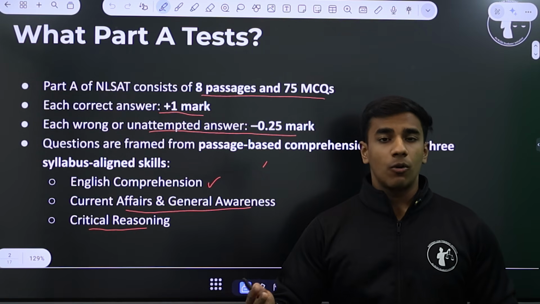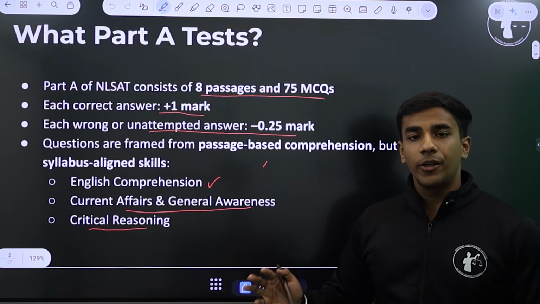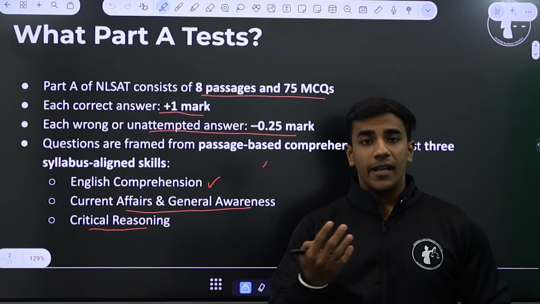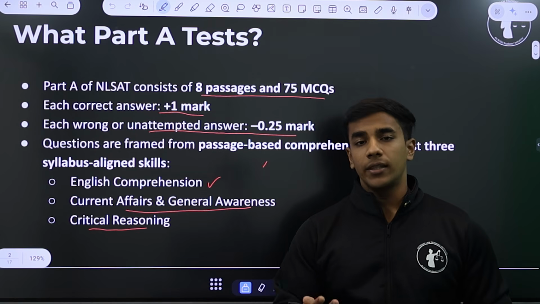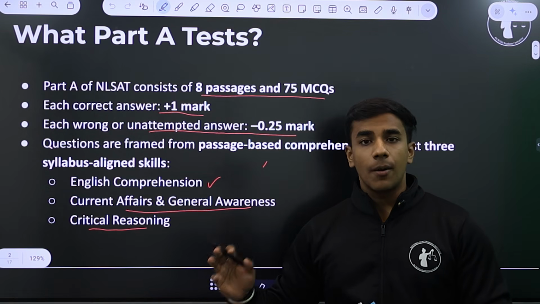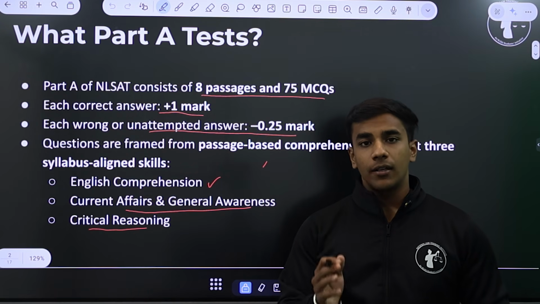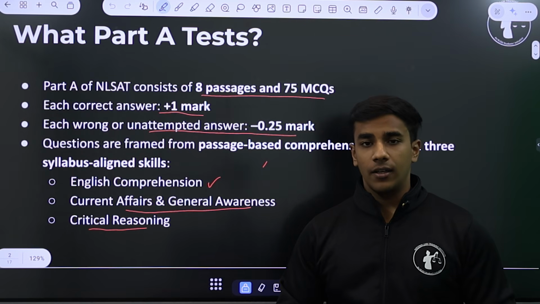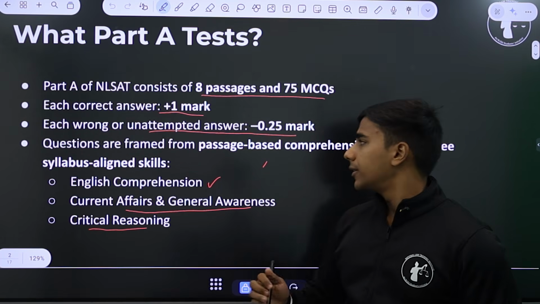And if you are unsure about what the correct answer is and you leave it unattempted, you are still going to get a -0.25. So it is always better and it is always suggested that you go for a guesstimate, go for the most appropriate answer according to you in that situation. Even if you are able to eliminate just a couple of answer options and you have to choose between the remaining 2, go with your instinct, because anyways you are going to get a negative if you leave it unattempted. So it's better that you at least attempt the question and take a chance at it.